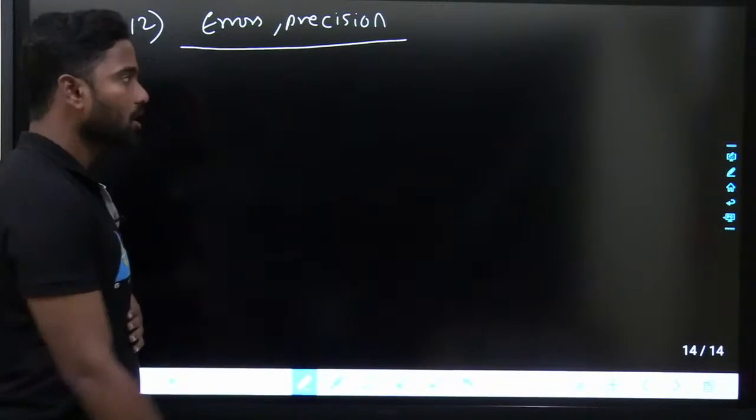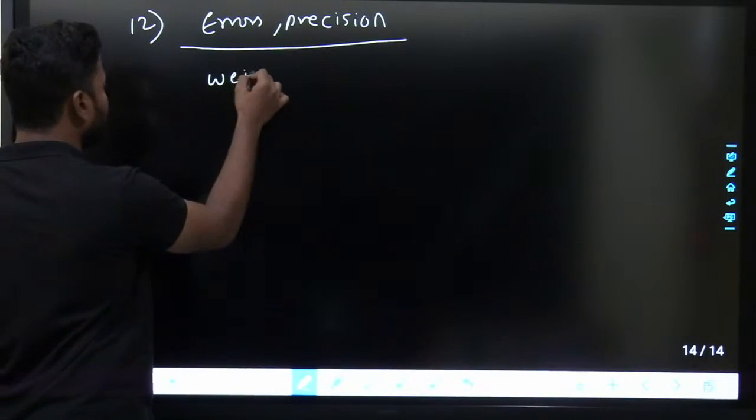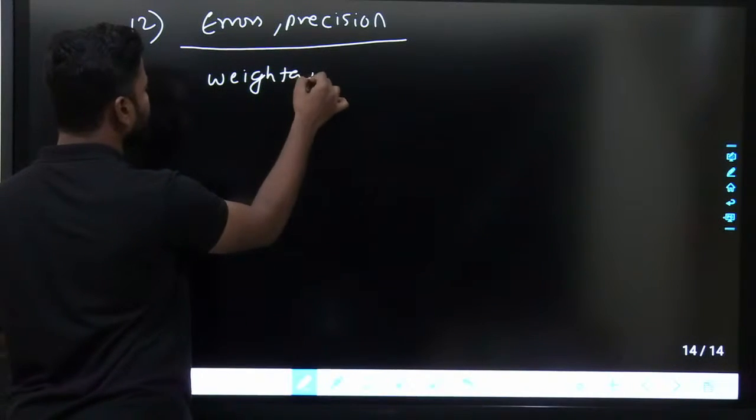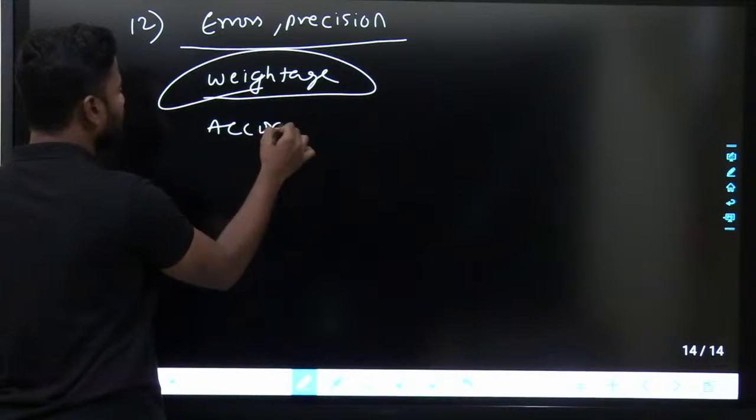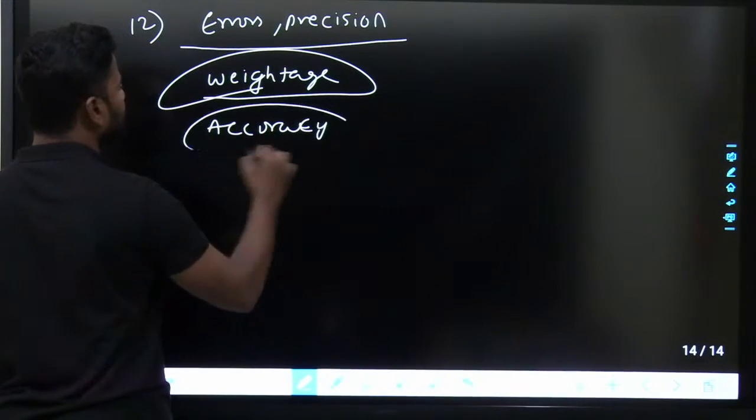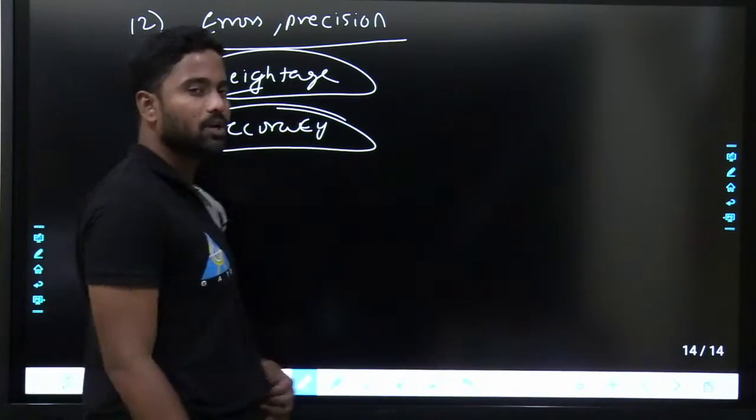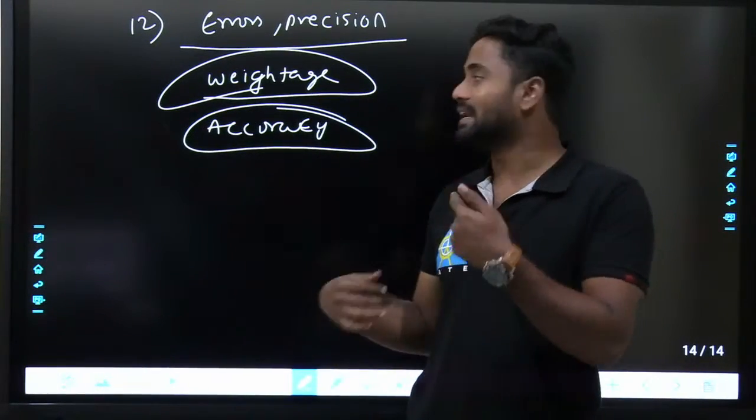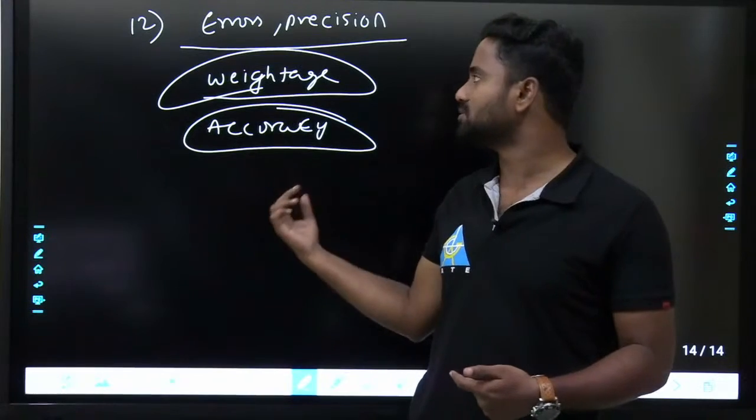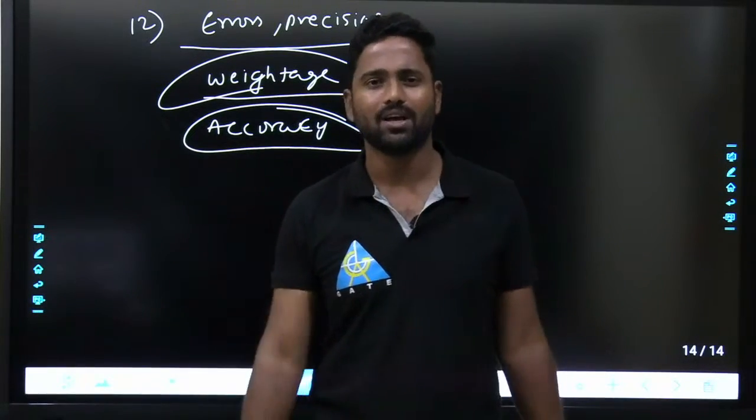Errors, precision, what is the weightage that is given to different types of errors, how you are going to find out the accuracy, what exactly is meant by accuracy, what exactly is meant by precision, how you are going to reduce the errors, how you are going to correct those errors. All those things will be discussed in errors and precision.